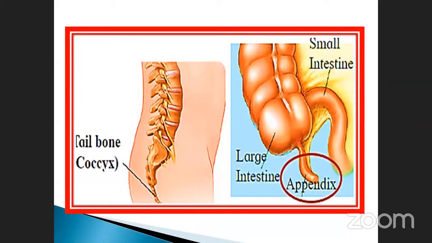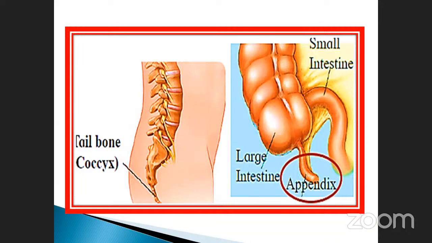See the tailbone. See, the last part is called the tailbone. In the human body, the last bone is called the coccyx, the tailbone. What is the use of it? We do not know the use of this one. It is only present, whereas in some animals a well-developed coccyx is present.